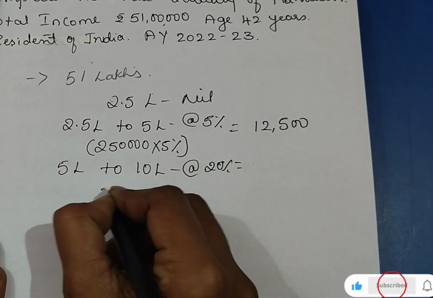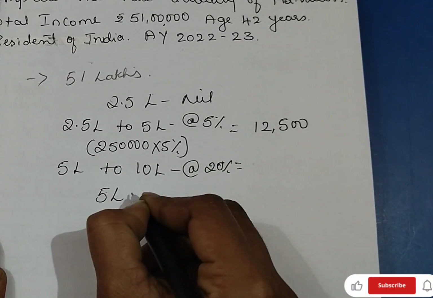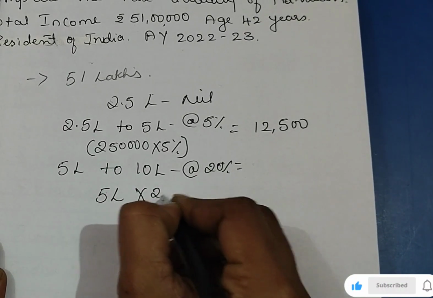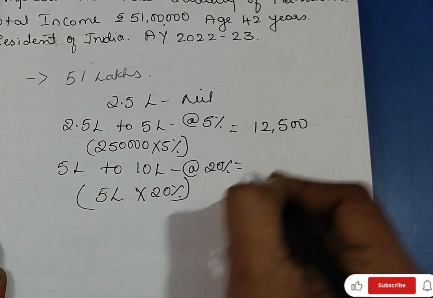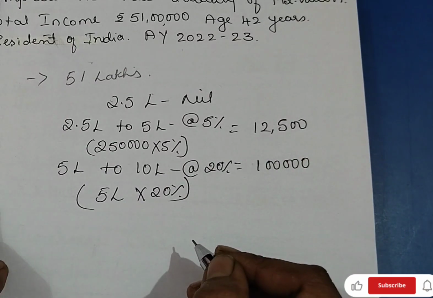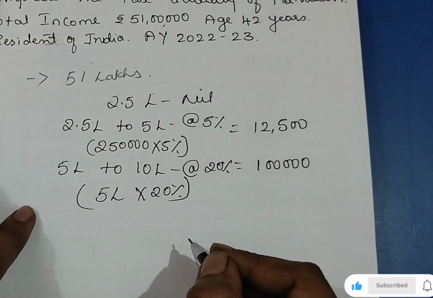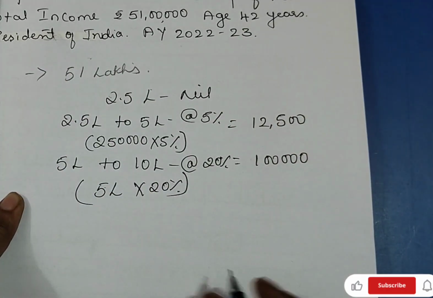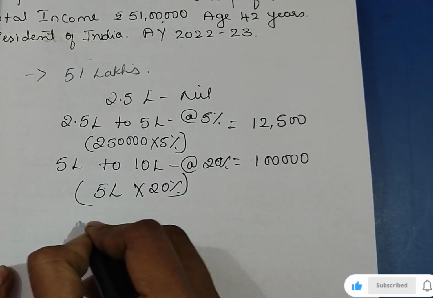Then from 5 lakh to 10 lakh at 20%. Here we are taking 5 lakh. 5 lakh into 20% is 1 lakh. Now what is the remaining amount? Here we have covered up to 10 lakh. Remaining is 41 lakh.